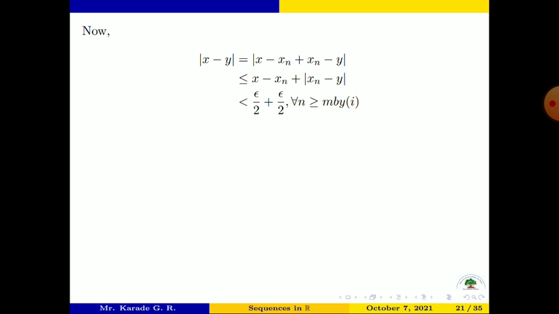The first term, mod of x minus xn, is less than epsilon by 2, and the second term, mod of xn minus y, is also less than epsilon by 2. Therefore the sum is less than epsilon, and it is true for all n greater than or equal to m. This is by statement 1. Thus, mod of x minus y is less than epsilon for all n greater than or equal to m.